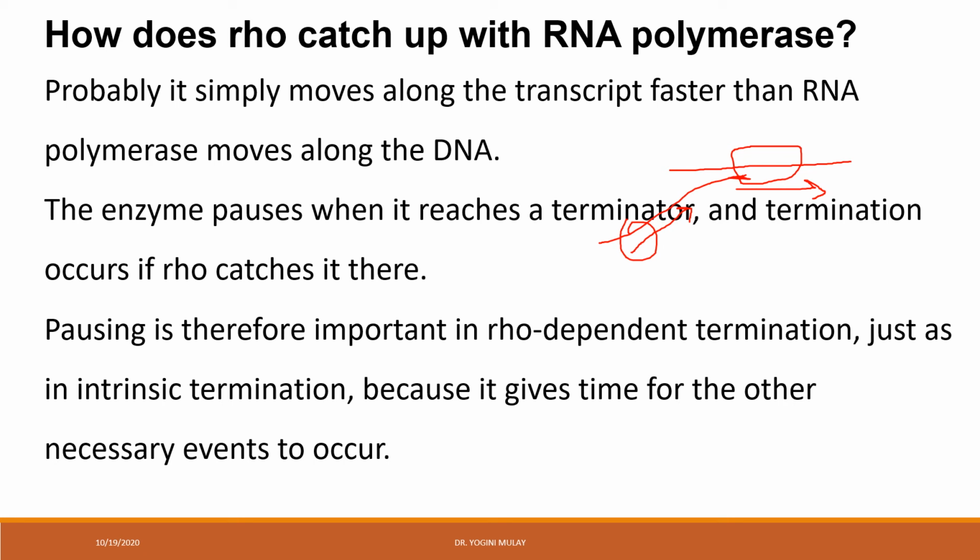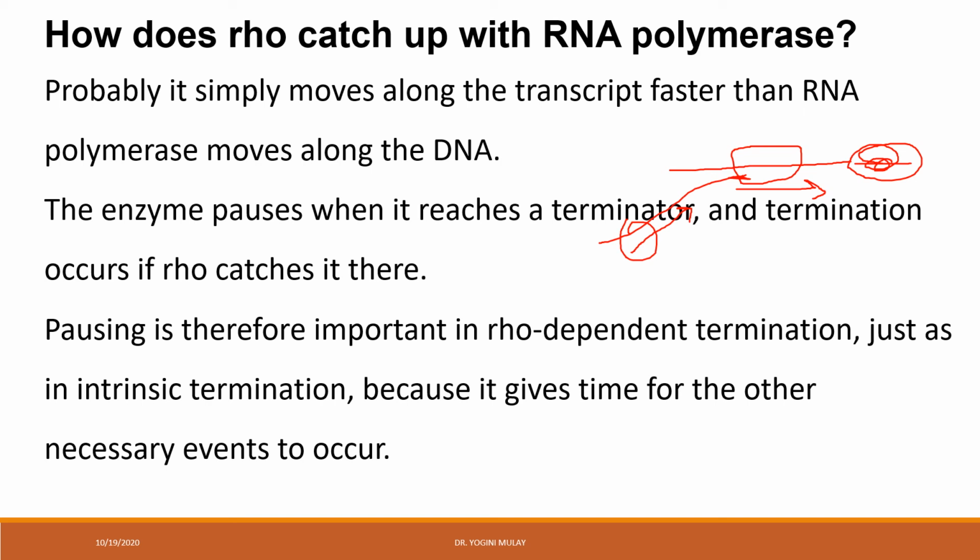Because when RNA polymerase comes across the terminator sequence somewhere, if the terminator is present here, then when RNA polymerase reaches the terminator sequence, it takes a very little pause, and by taking the advantage that the RNA polymerase is already